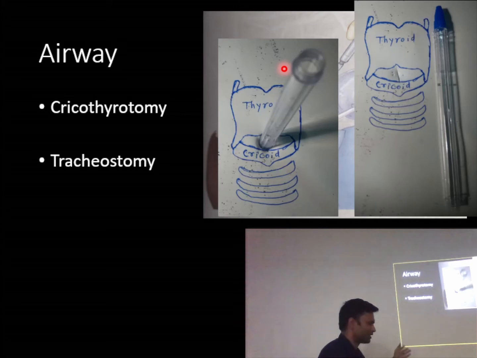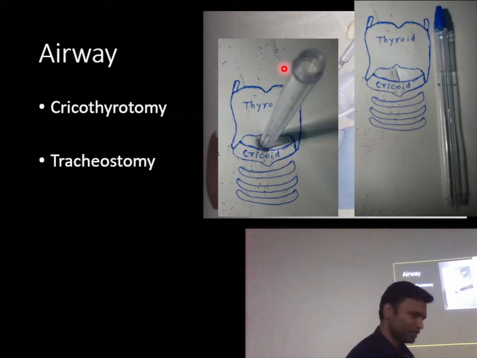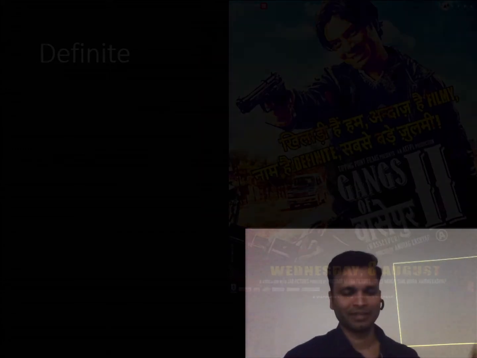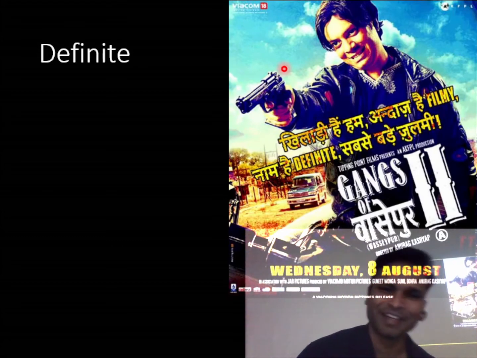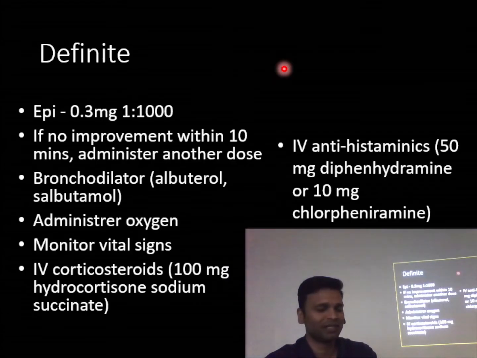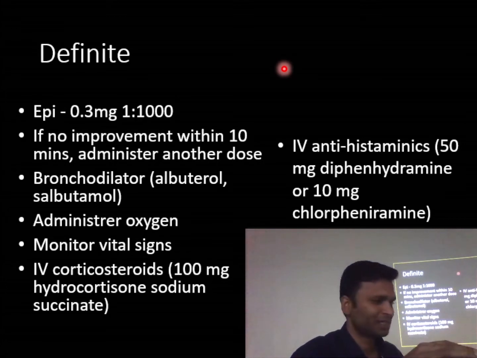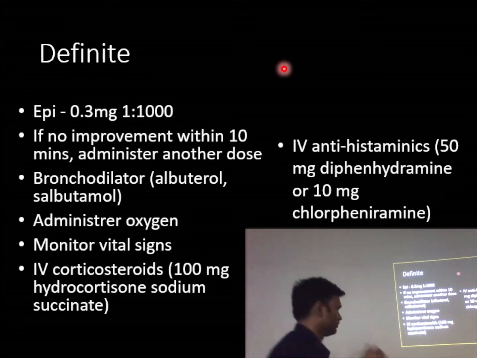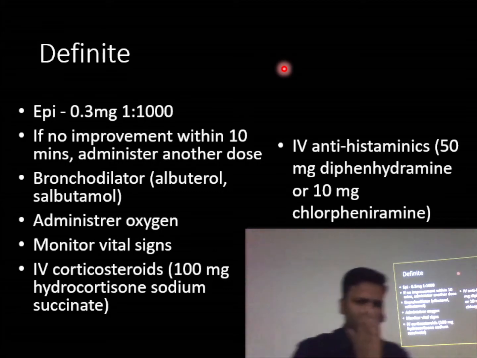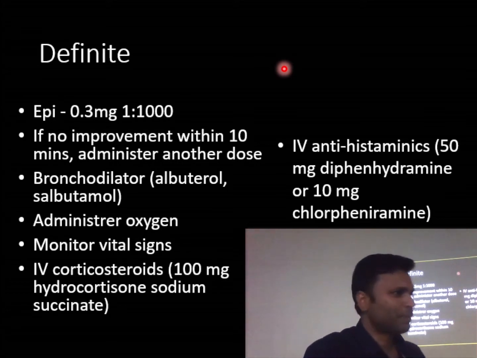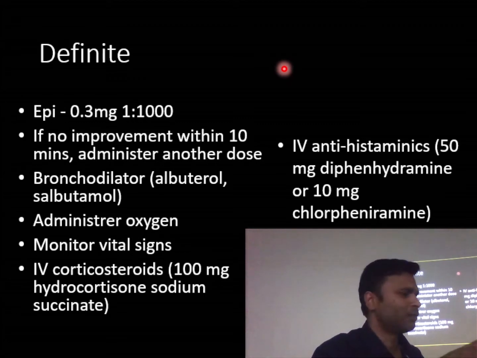So we talked about how currently in anaphylaxis we are concerned about airway and breathing. If we control this, circulation is automatically fine. Okay, so now we come to definitive management, right? As I mentioned earlier, we'll give epinephrine 0.3 mg, 1:1000 concentration. If there is no improvement, we have to repeat the dosage every 10 minutes. Once the patient stabilizes, we're going to give bronchodilators also, albuterol, salbutamol, and of course oxygen, we'll have to counter hypoxia. Okay, and of course during all medical emergencies you have to monitor the vital signs of the patient.